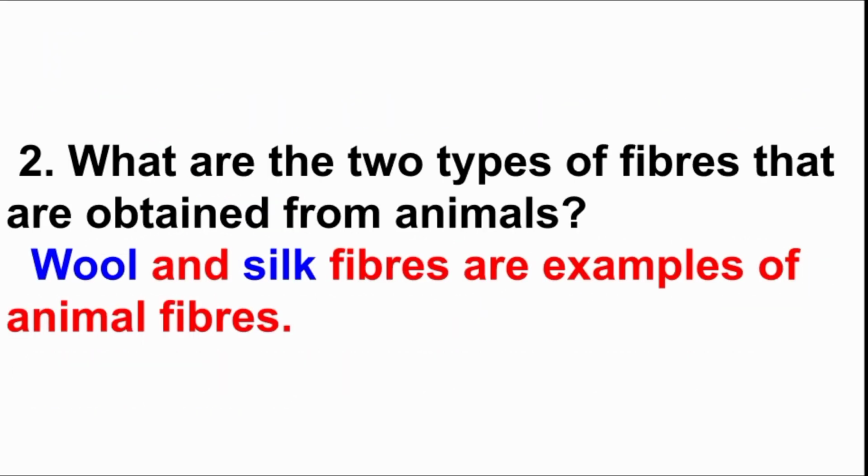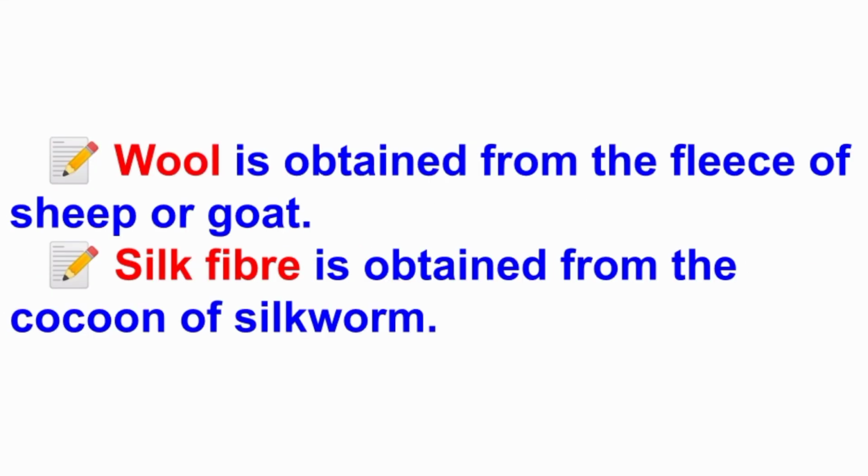Second question, what are the two types of fibers that are obtained from animals? Answer, wool and silk fibers are examples of animal fibers. You know that some fibers are also obtained from plants, such as cotton and jute. First one, wool. Wool is obtained from the fleece of sheep or goat. The hair of other animals, especially mammals like goat, yak, alpaca and rabbit, may also be called wool.